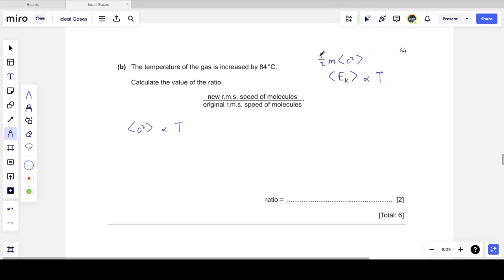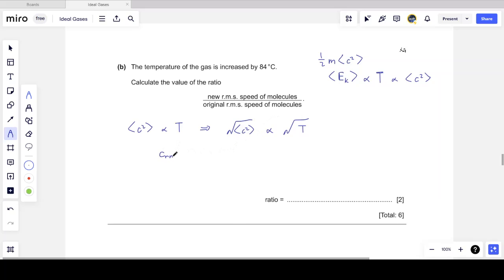Obviously, there's an N in here for the total number of molecules to get the average speed for the entire gas. But what I can see is that it's proportional to c squared. So always remember that the mean square speed is proportional to temperature. The temperature goes up and the speed of the molecules goes up as well. What this means is that the root mean square speed, which is the square root of the mean square speed, is proportional to the square root of temperature. I just square root both sides.